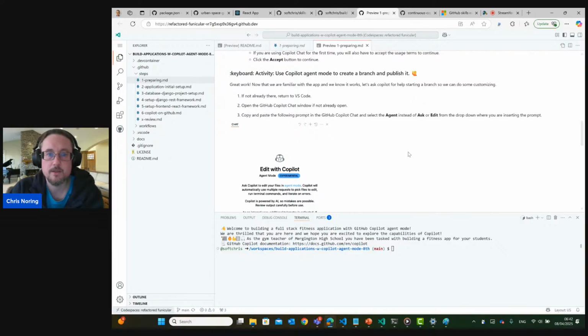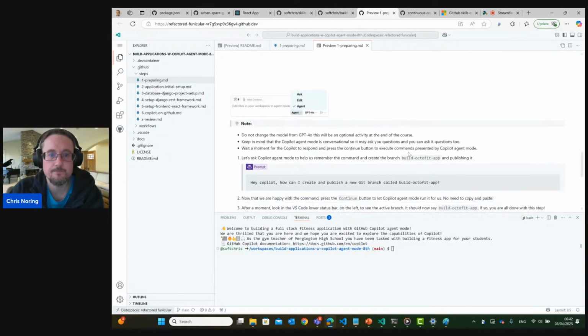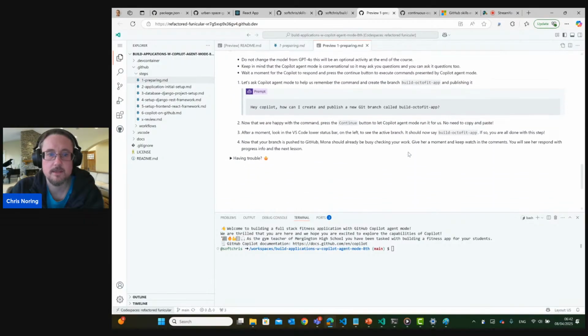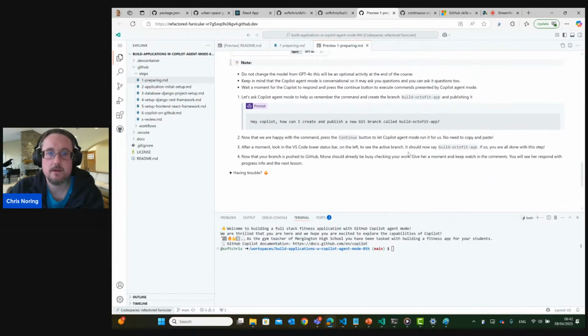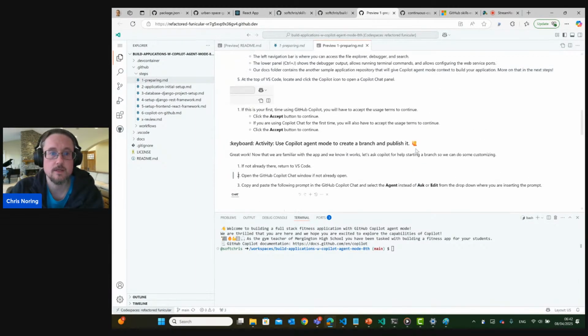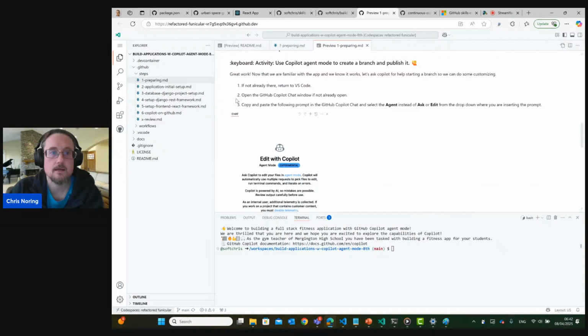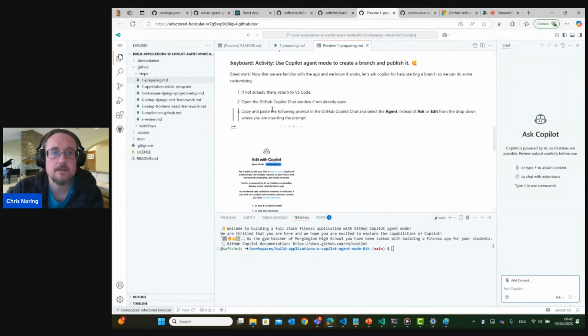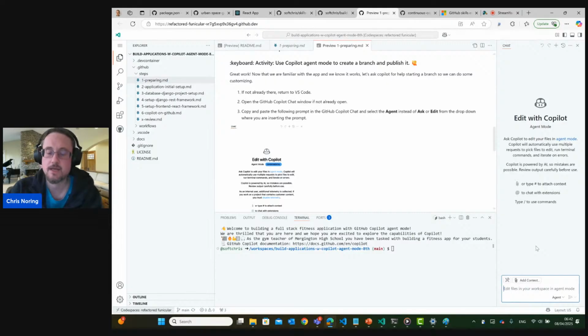Use GitHub Copilot agent mode to create a branch and publish it. This little interesting step here is nice, because it will actually introduce you to how the agent will work already. What it's saying is, if not already there, return to Visual Studio Code within the Codespace. Open the Copilot chat window, if not already open. We've done that. Copy and paste the following prompt and select agent instead of ask. So it's starting off in ask, so we need to change this to agent. Now we'll be able to leverage the agent.